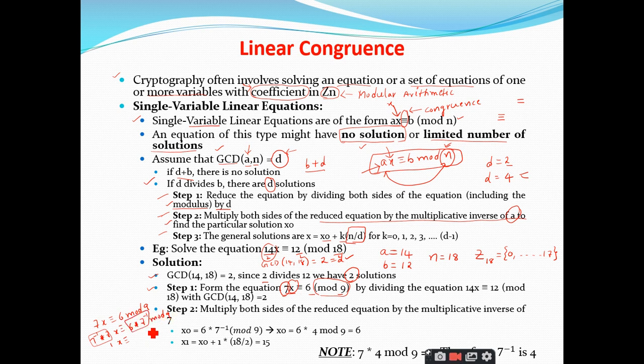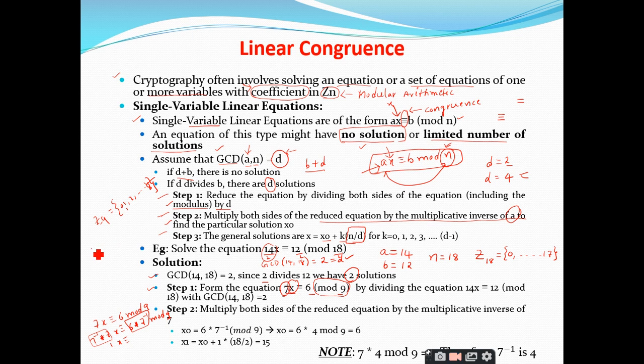So you have to find the value of 7 inverse under Z9. How do you find the 7 inverse? What are the values of Z9? 0 to 8, sir. So finding the inverse is very important. Listen carefully, right?